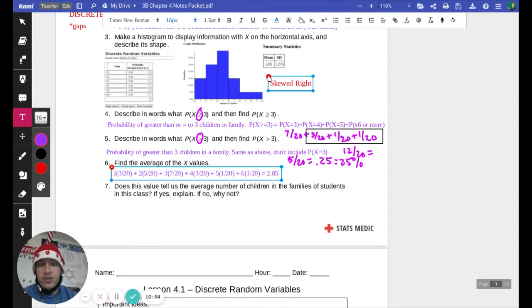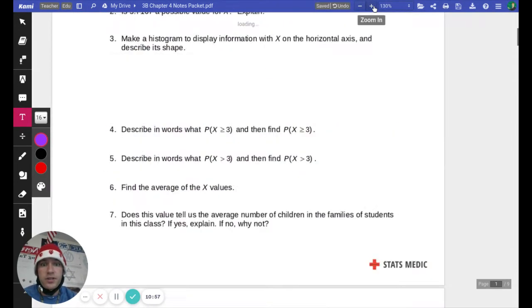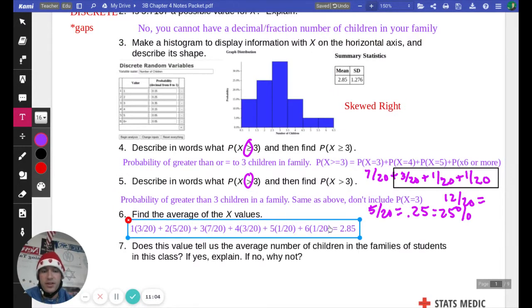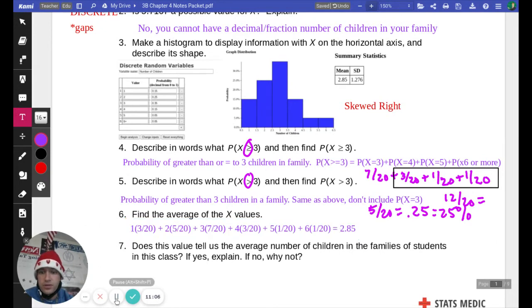And that should and does match what our wonderful Stapplet.com gave us there as the mean, 2.85. So that's how they calculate the average of the values.